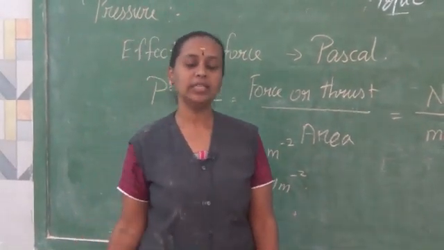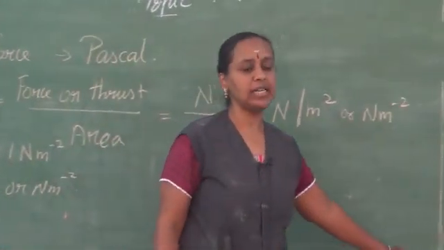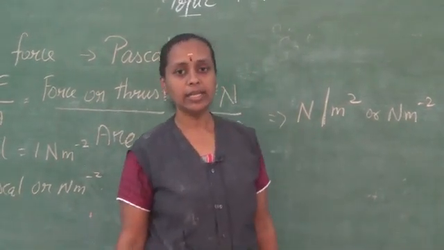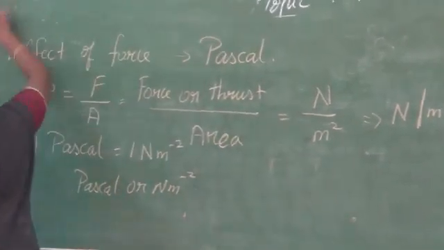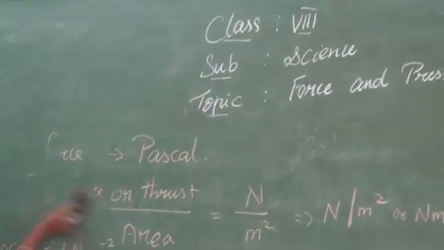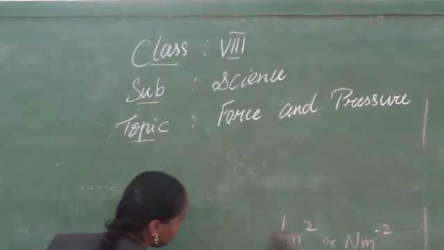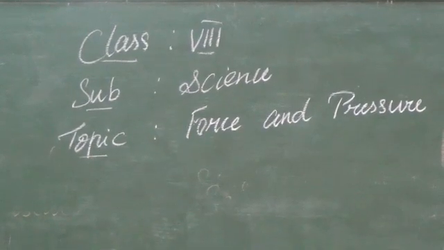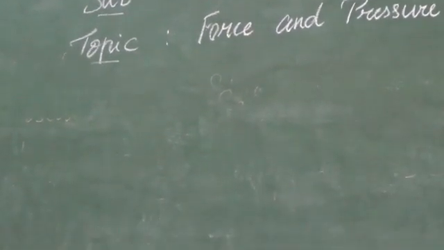Now the next topic is atmospheric pressure, that is the pressure exerted by the air, which is called atmospheric pressure. So what is atmospheric pressure? Where do we experience all these things? We are experiencing atmospheric pressure every day in our life. So atmospheric pressure means the pressure exerted by air.